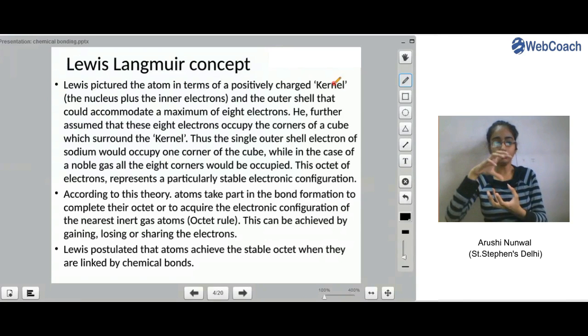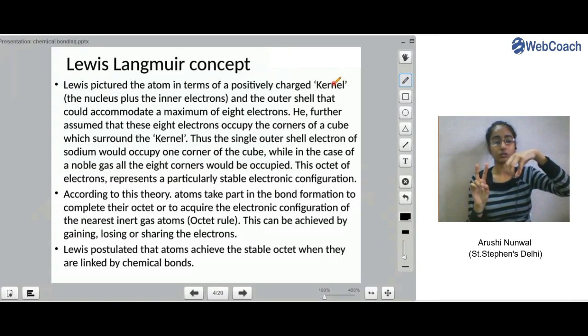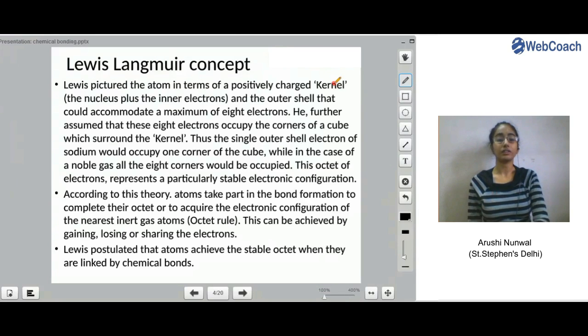He called that portion the kernel, which consists of the positively charged nucleus plus the inner electrons. So there were two parts of an atom: first, the kernel, and second, the outermost shell, which could accommodate a maximum of 8 electrons. This was what he said.